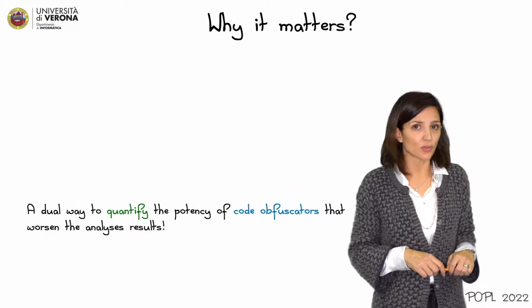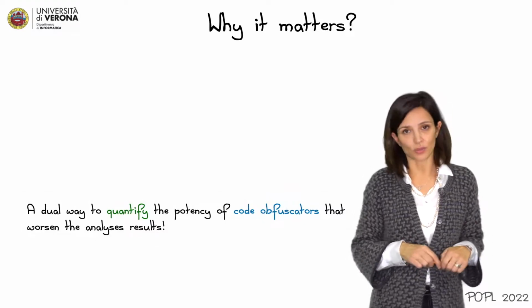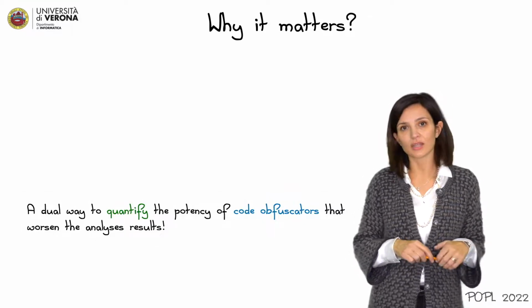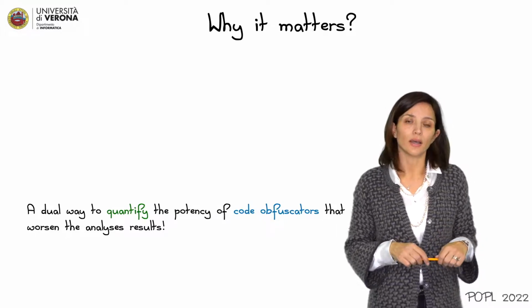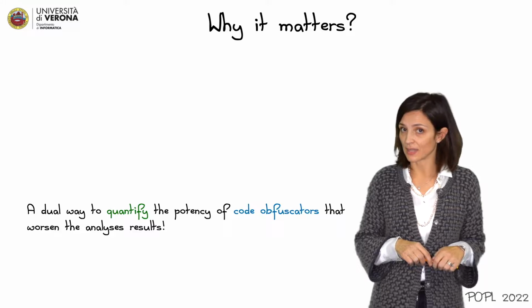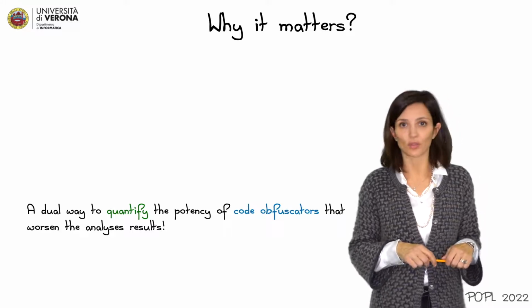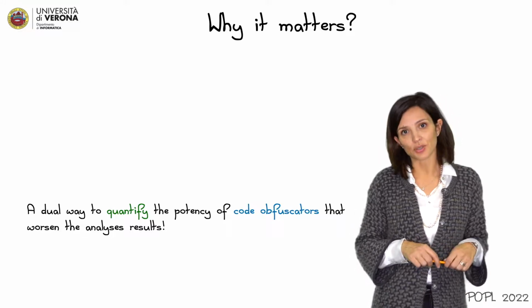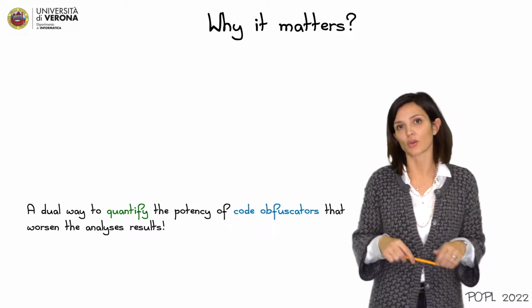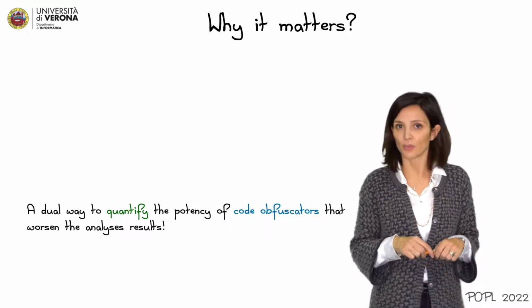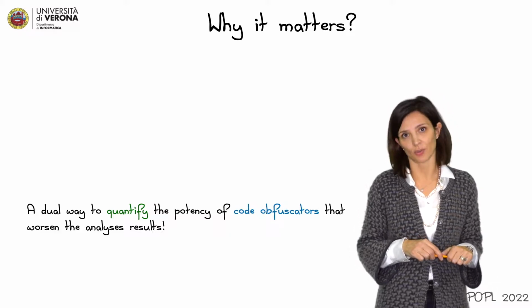This is very useful when we deal with code obfuscation, namely with these transformations that are designed in order to degrade the precision of static analysis. And the potency of code obfuscation can be measured by measuring the degree of imprecision that it induced on the transformed program with respect to the imprecision that we have on the original program.